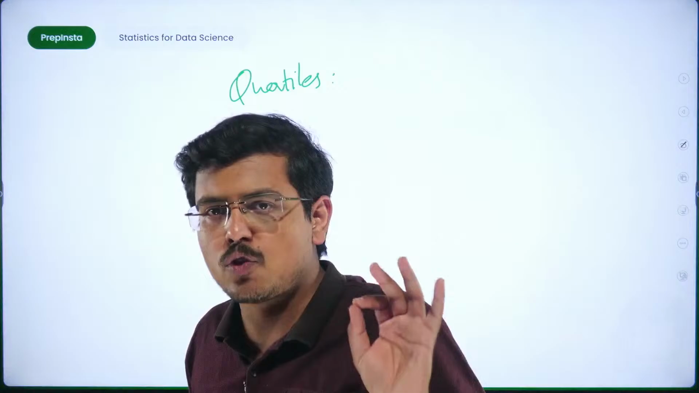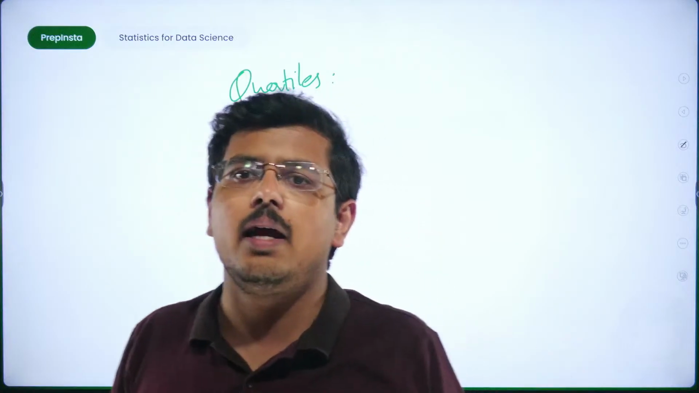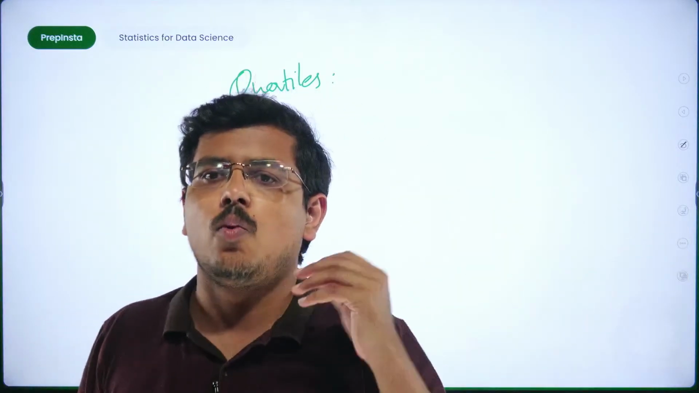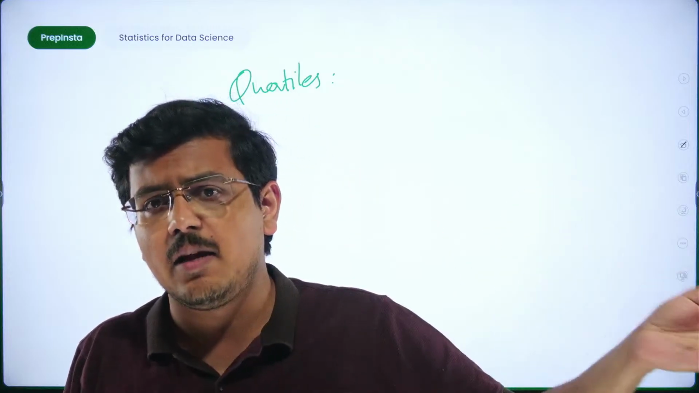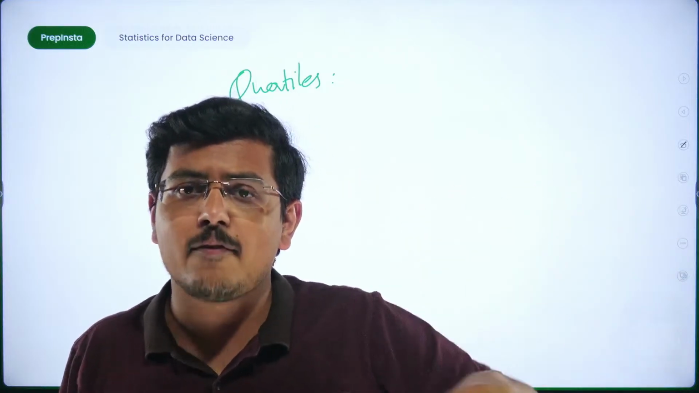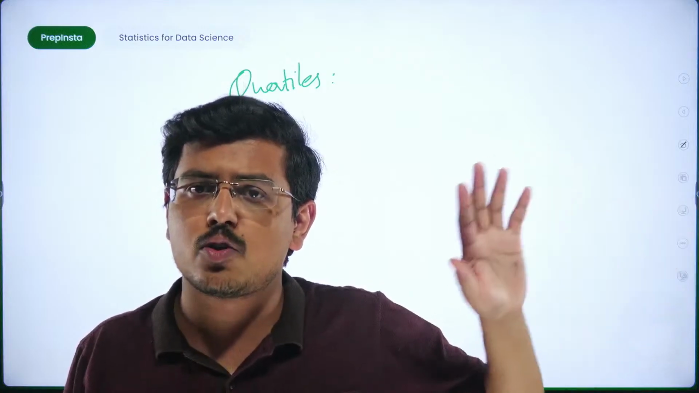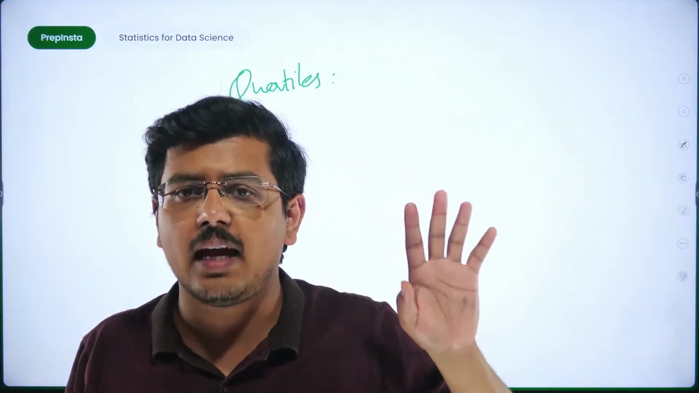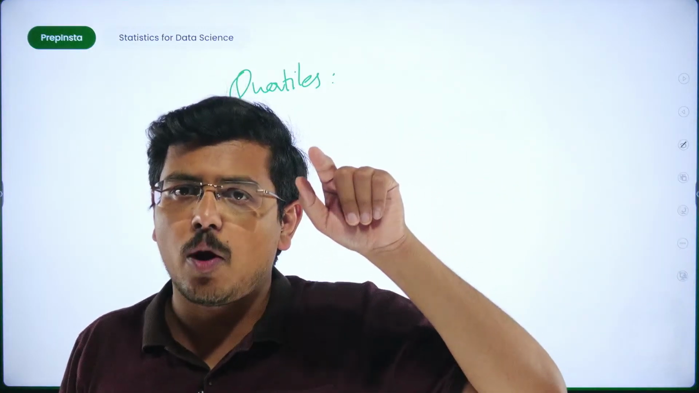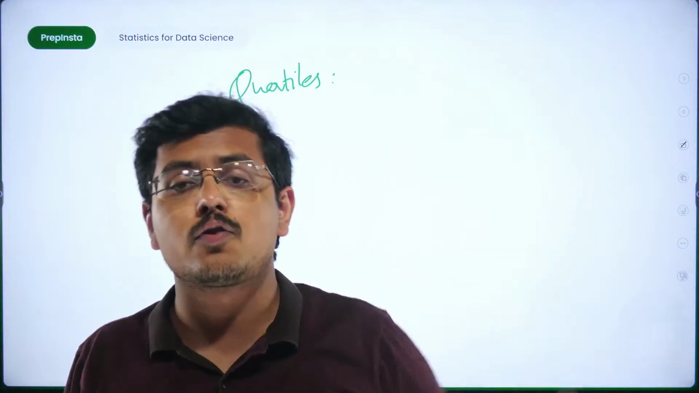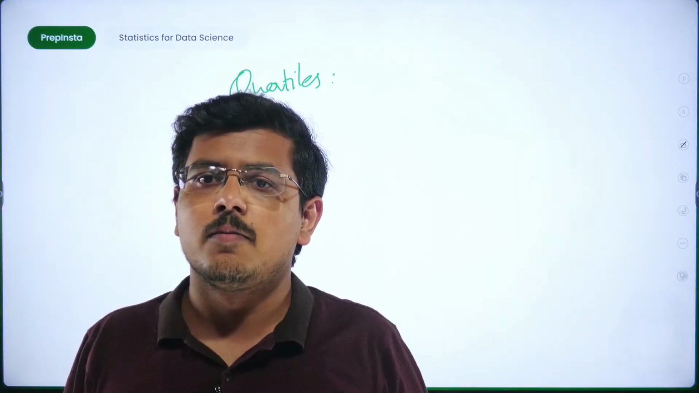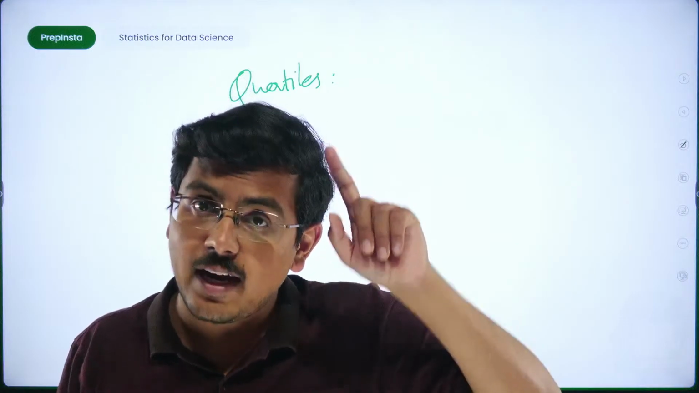percentile. If you have scored 99 percentile in CAT or JEE, what does that mean? You are better than 99% students basically. You have scored better than 99% students, that is why your percentile is 99. If your percentile is 91, then you have scored better than 91% students. That doesn't mean that you have 91% marks.